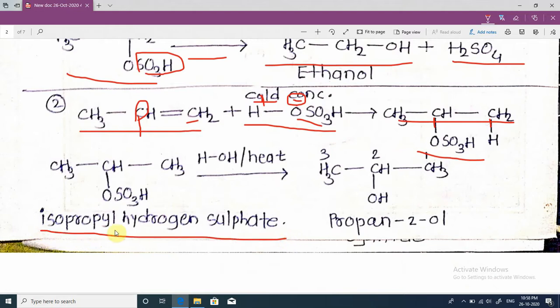When this isopropyl hydrogen sulfate is heated with water, the SO3H group is replaced by hydrogen and propan-2-ol is formed, because the hydroxy group is attached to the second carbon atom of this compound. That's why propane is replaced by ol, with the 2 indicating the position of the hydroxy group.